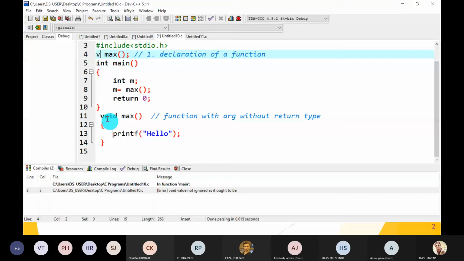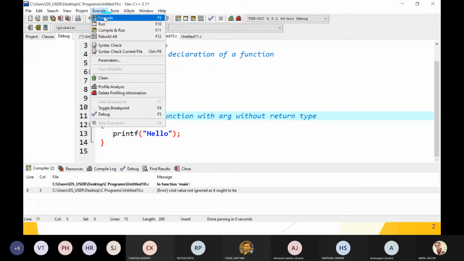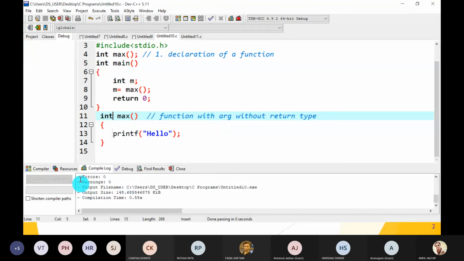Now I have changed the return type. Now tell me, what is the output of this program? I have just changed the return type to int, so there is no syntactical problem. Just compile. There is no warning, no error. Understood. Now what is the output of this program? Tell me.